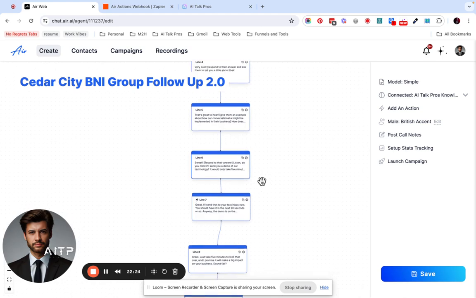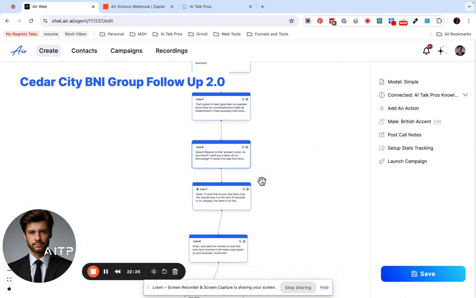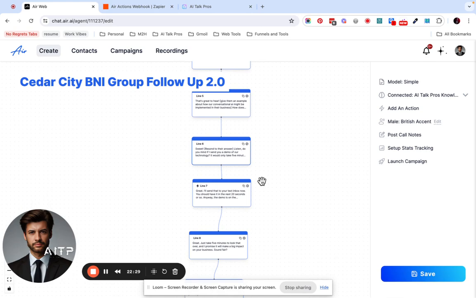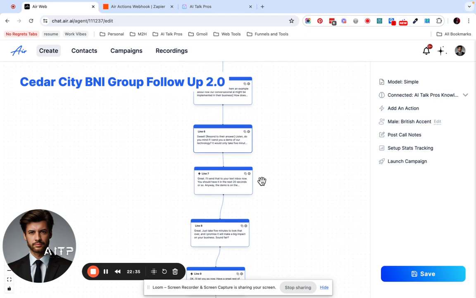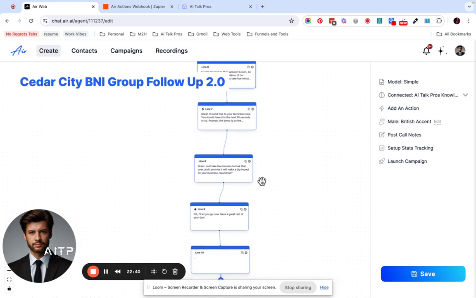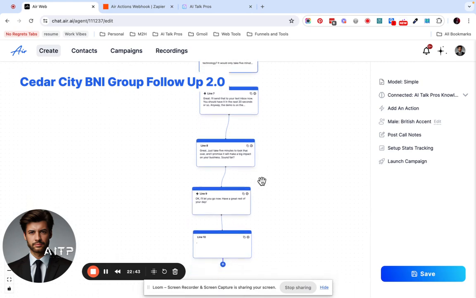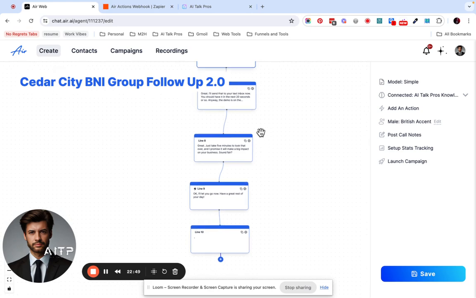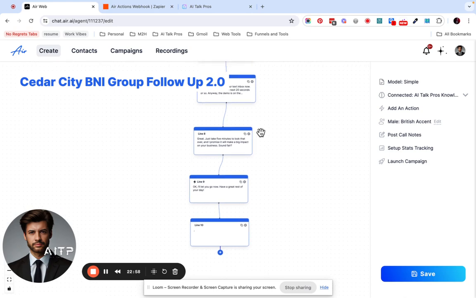Sweet. I'm glad you think so. Listen, do you mind if I send you a demo of our technology? It would only take 5 minutes of your time. You know what? Why not? Go ahead. Great. I'll send that to your text inbox now. You should have it in the next 20 seconds or so. Anyway, the demo is on the homepage of our website, so just take a look at that when you get it. Fair? Yeah, sounds good. Perfect. Just take 5 minutes to look that over, and I promise it will make a big impact on your business. Sound fair? Yes, it does. You still with me? I'm still here with you. Okay, I'll let you go now. Have a great rest of your day. All right, you too.